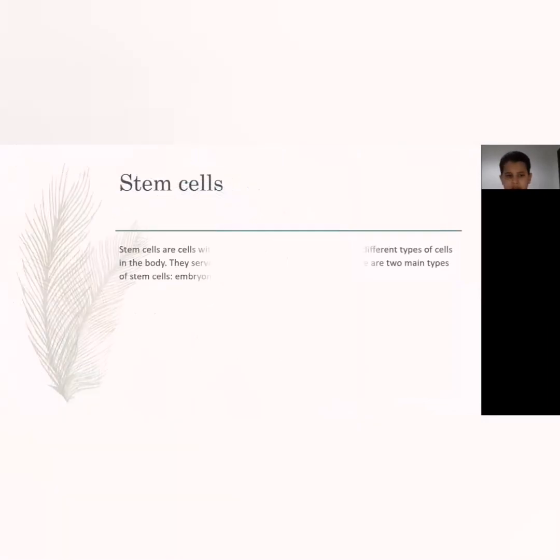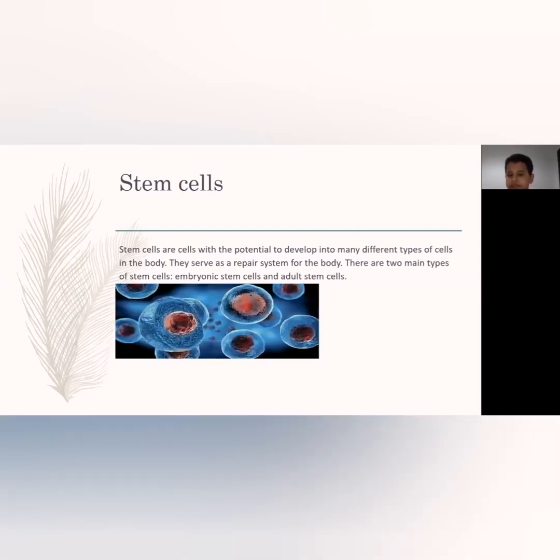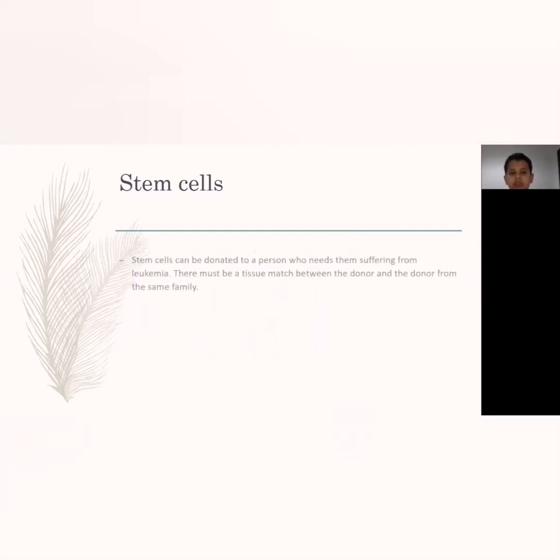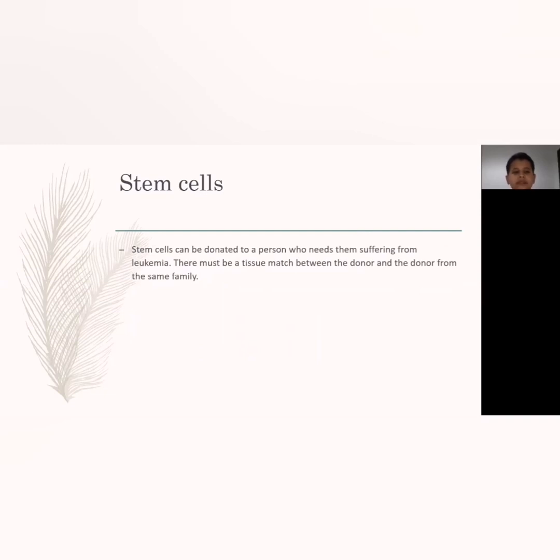Stem cells. What are stem cells? Stem cells are cells that can develop into many different types of cells in the body. They serve as a repair system for the body. There are two main types of stem cells: embryonic stem cells and adult stem cells. This is a picture. Another paper about the stem cell.